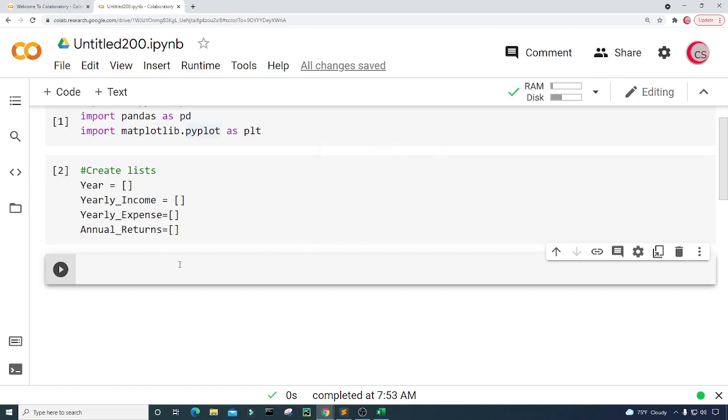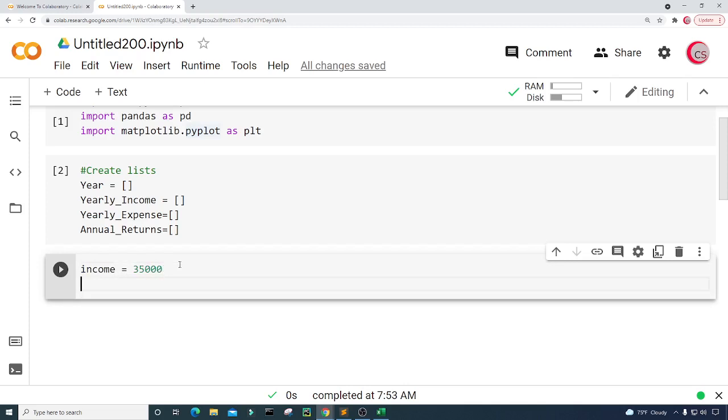All right, so now we need to make a few assumptions. We're going to assume that your yearly income stays the same, meaning it doesn't go up nor down. So I'm going to create a variable called income, and I'm going to set it equal to, let's say you make $35,000 a year. Next, I need to assume that you have to use half of your income for expenses, no more, no less, for the rest of your life. Okay, so expense equals income divided by 2.